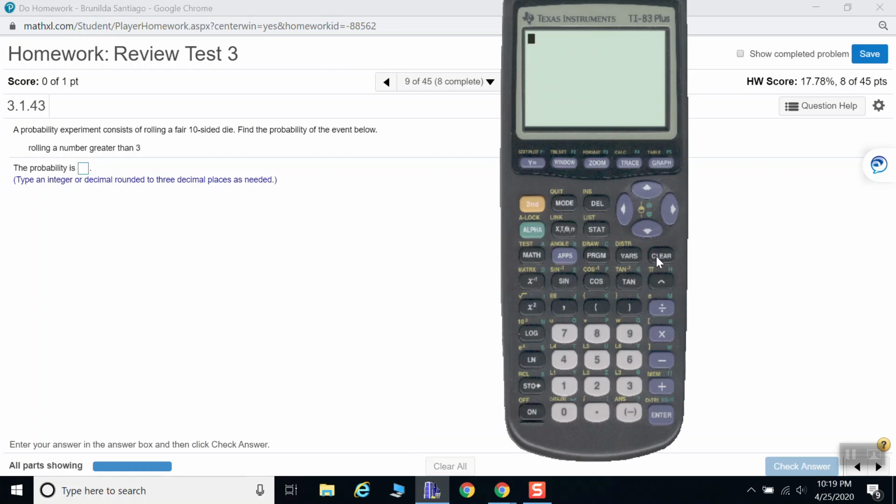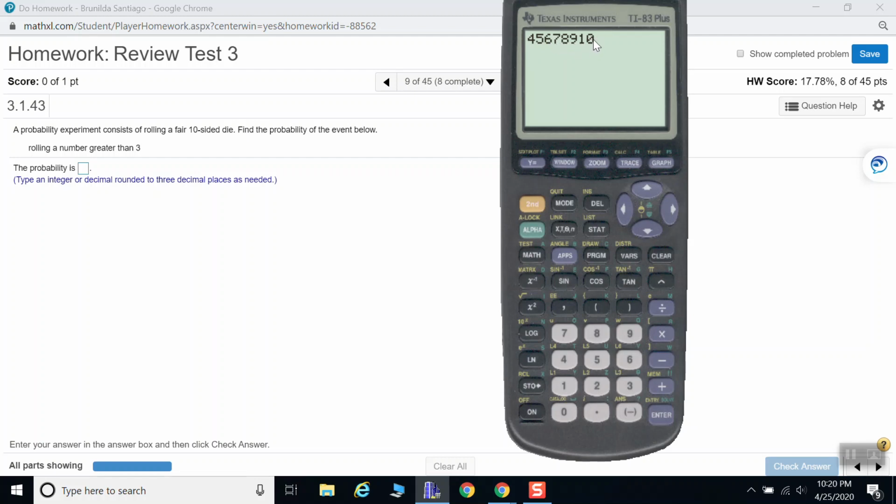But in this case, it's asking for the probability of rolling a number greater than 3. Therefore, you can roll a 4, a 5, a 6, a 7, an 8, a 9, or a 10.